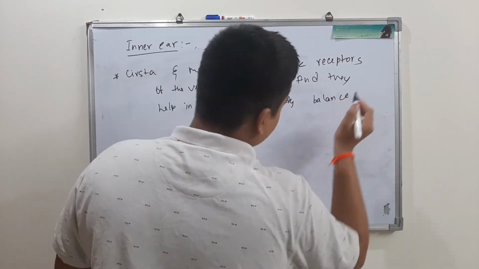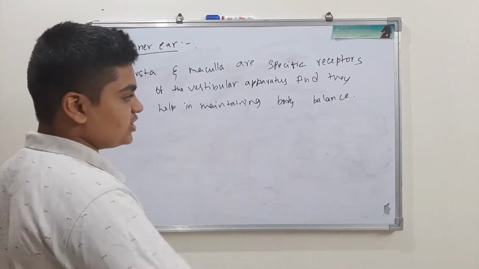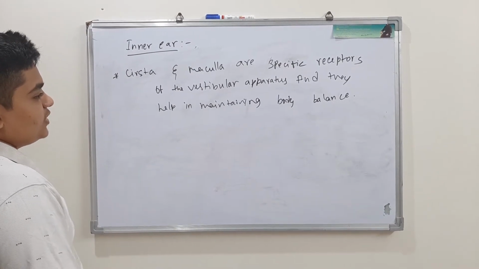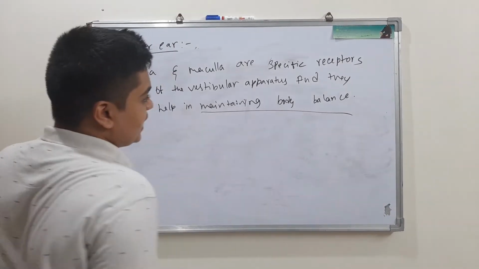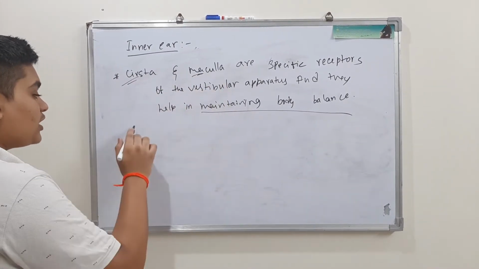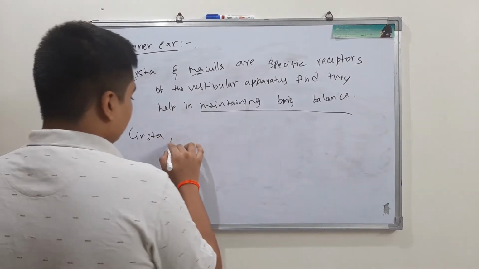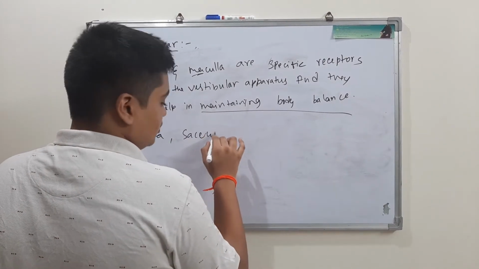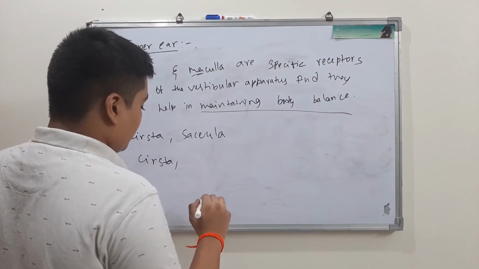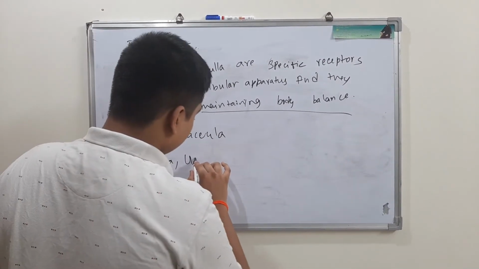A very important point. They can ask you in your examination to mention the two parts of the inner ear which help in maintaining body balance. So you have to choose the option which is having crista and macula. They will be giving crista, saccula in order to confuse you. Crista, utricle.